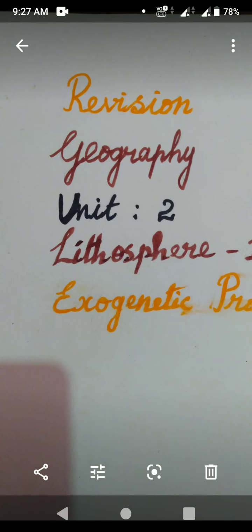So what do you mean by biological weathering? Biological weathering occurs due to the penetration and expansion. The important point is penetration and expansion of plant roots, earthworms, burrowing animals, and some human activities also.